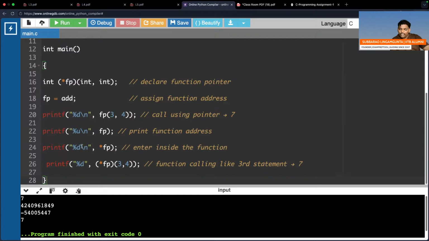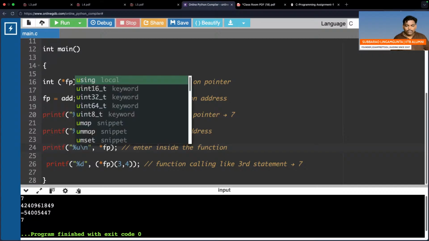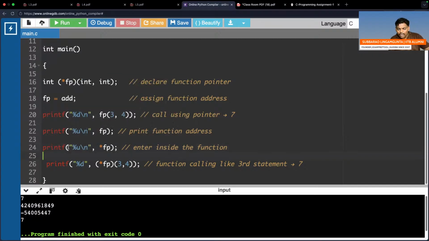But when you are printing an address, use not percentage D but percentage U. Otherwise, what is the meaning of percentage U? Unsigned integer, no sign. If you use percentage D, the first bit is normally for sign, negative or positive. When you say percentage U, unsigned integer, there is no sign, everything is positive only. The second and third printf will print the same address. But one is outside, FP means simply outside the function, and star FP is inside the function. But remember, after going inside, call the function. So it is also a function call.